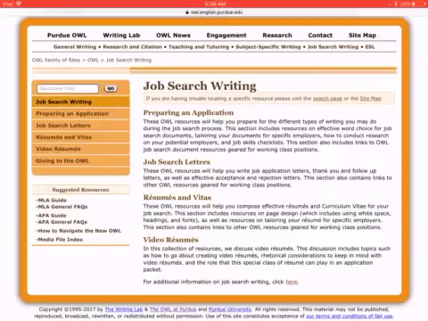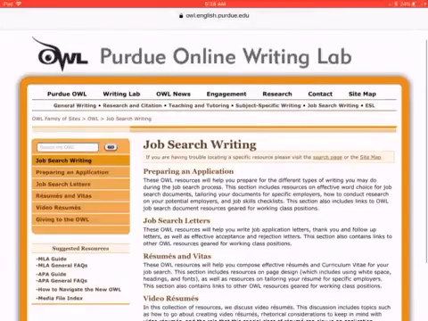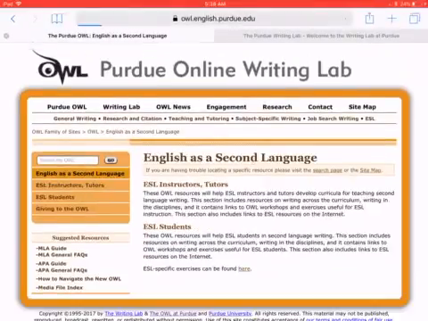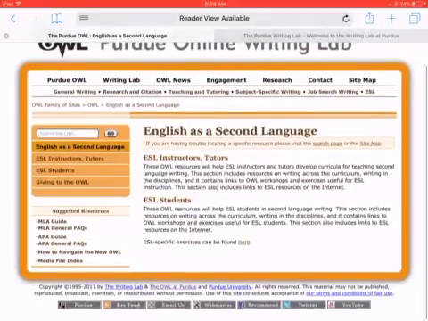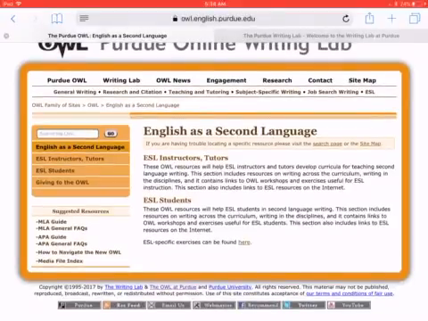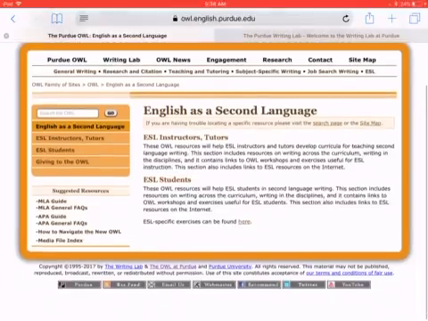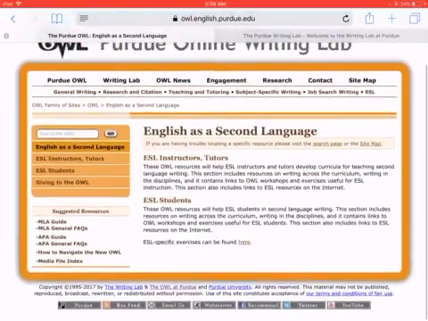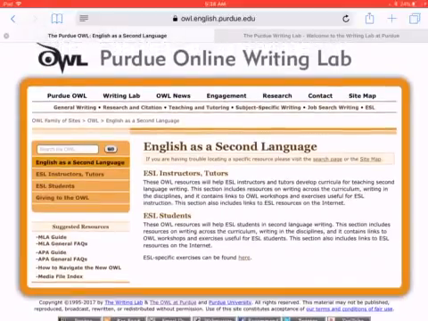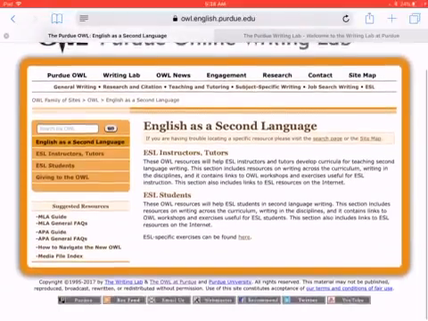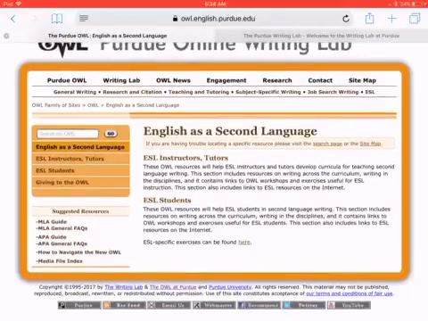So teaching how to make a video resume, and then resumes and job search letters, and how you prepare an application. I mean, there are just so many things here. And then the last one is ESL. So this whole little page is just for English as a second language learners. And then they even have a link down here to take you to a page specific for that. So, I mean, this writing lab is great, but it sends you to so many more things. You could spend years and years on this thing, and you would still find something new to do. There's just so much on here.